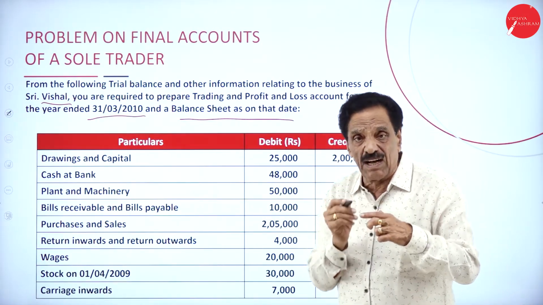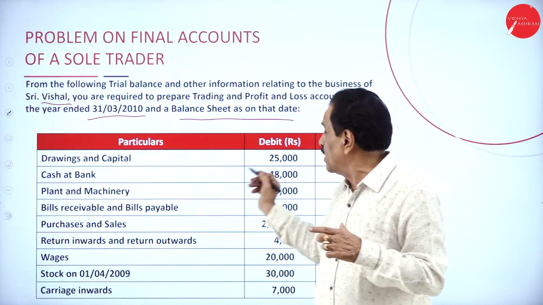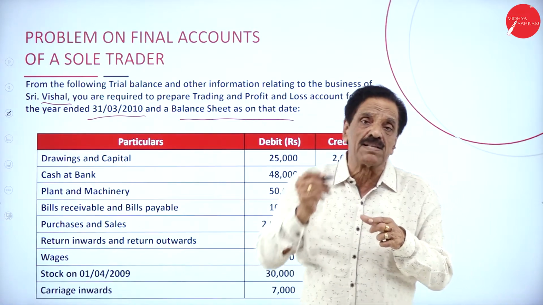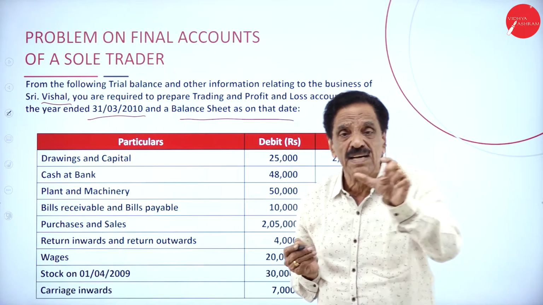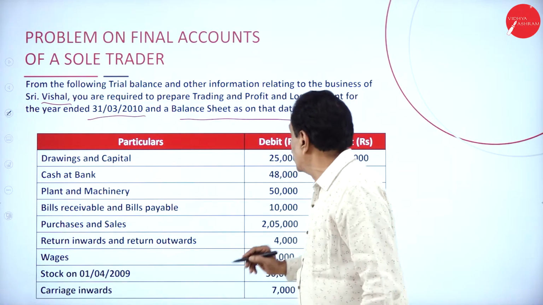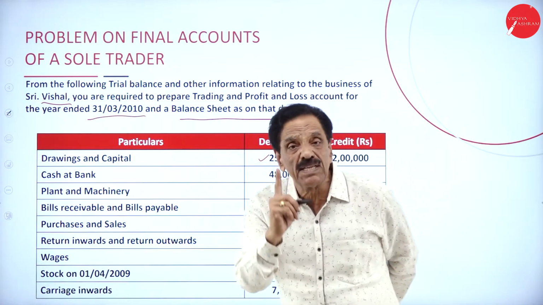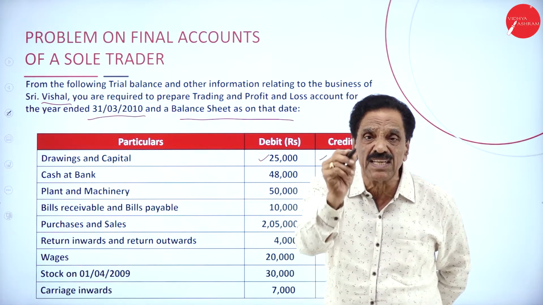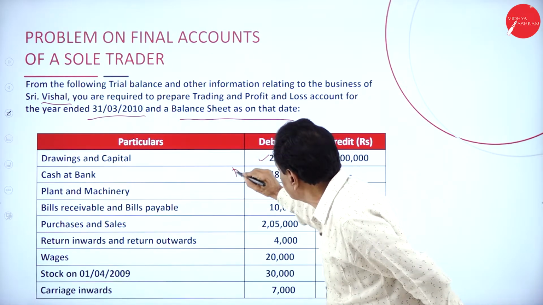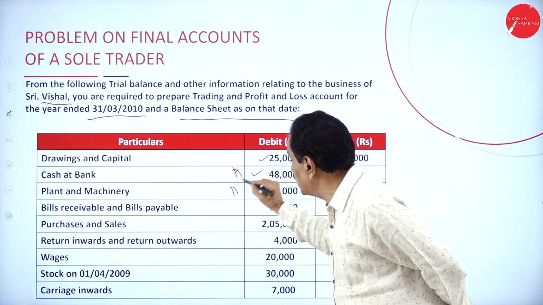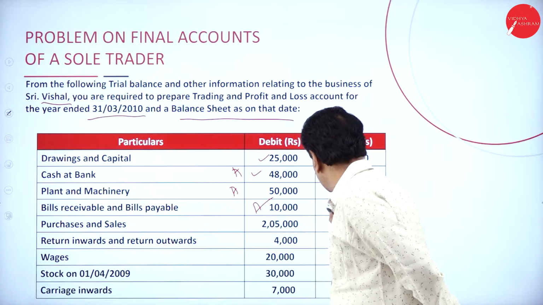So we bifurcate now. These are the items taken from the ledger account. Now we have bifurcated debit and credit on the principles of debit side is asset, credit side is a liability, debit side is expenses, credit side is income. We'll go one by one. Drawings and capital. Drawing should be deducted from the capital, will come on the liability side of the balance sheet. Anything drawn for personal use is called drawing. Then cash at bank is an asset. Plant and machinery is an asset, will come on the balance sheet. Then BR, this is an asset, this is a liability.